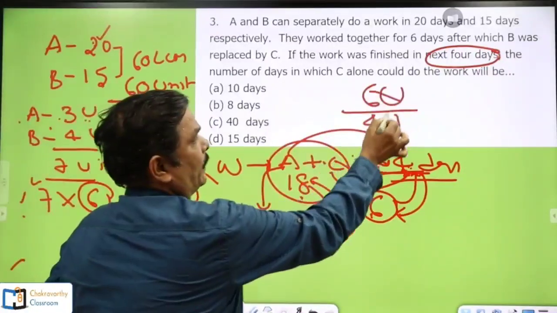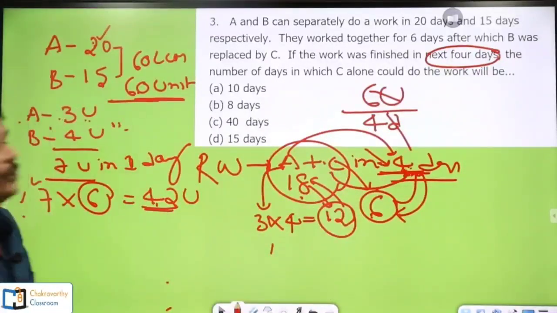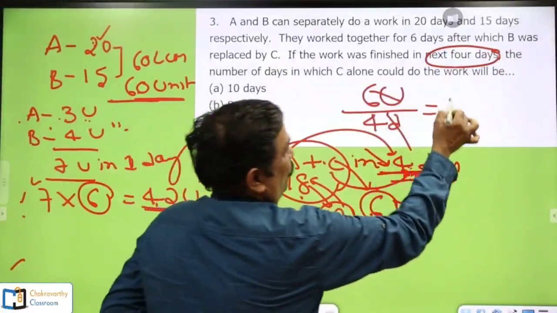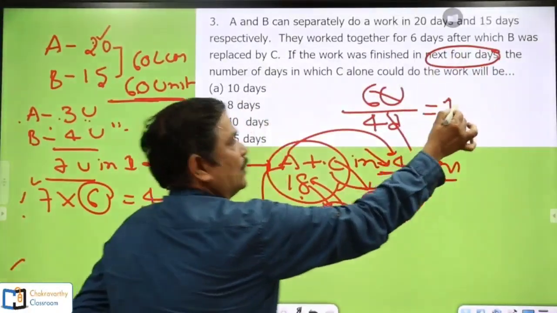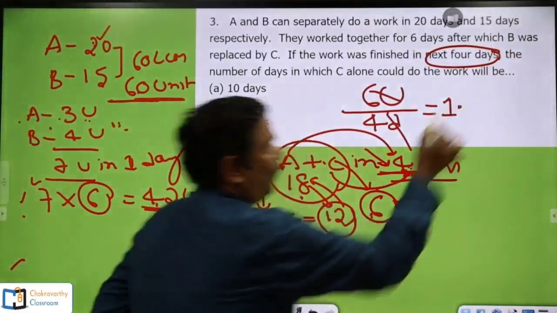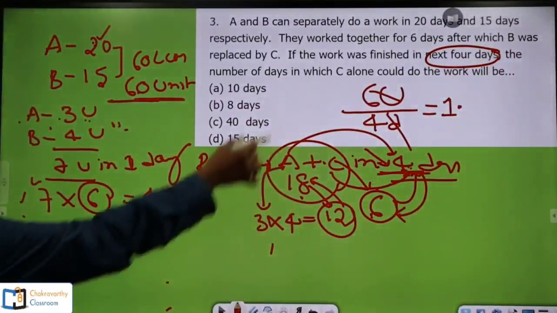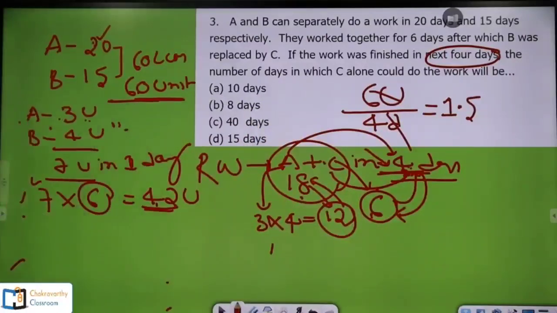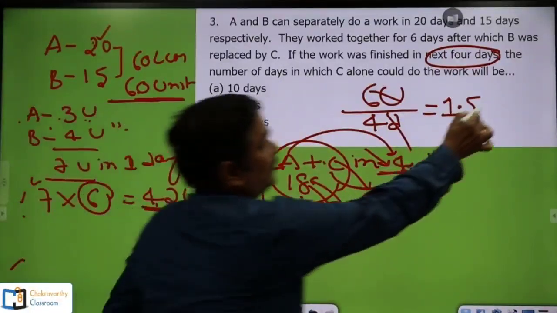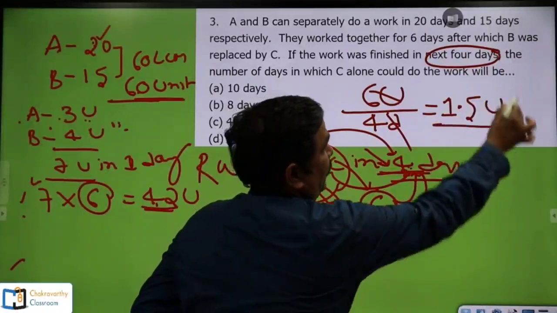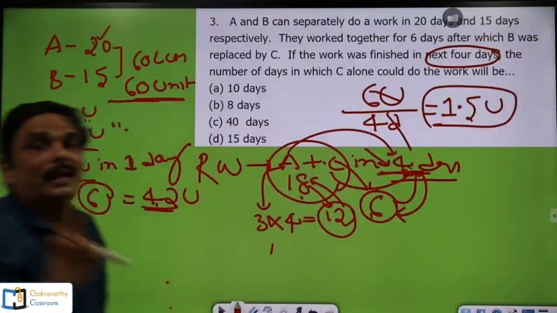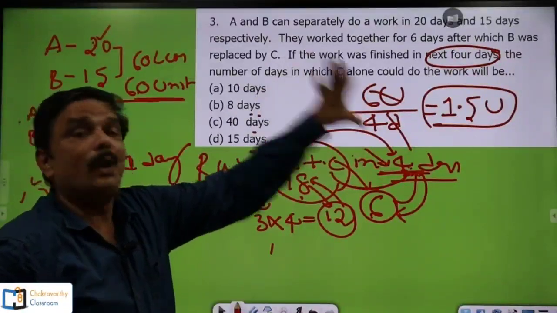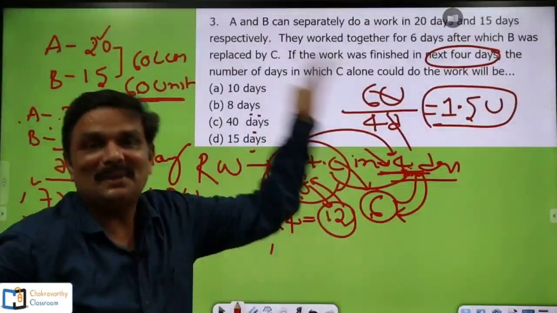If you get confused, divide 6 by 4: 4 ones are 4, you take 0 and keep a point here, and 4 fives are 20. So 1.5 units of work can be completed by C in 1 day. Now the question is, in how many days could C alone do the complete work?